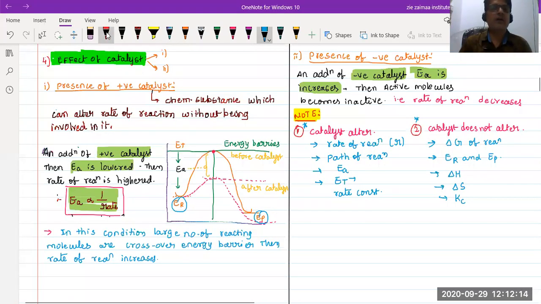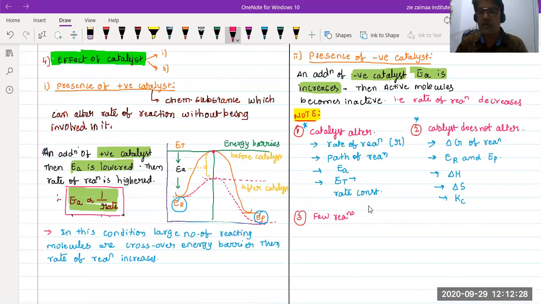Okay, beta. Now finally the third note, an important one. What is that? In a few reactions, what happens is the rate of reaction is directly proportional to the concentration of the catalyst.